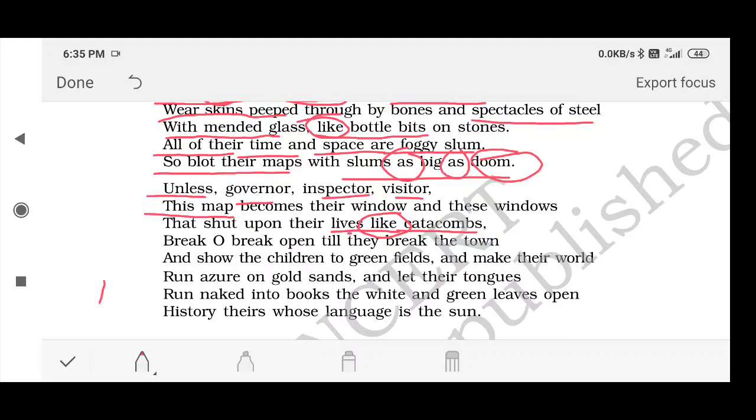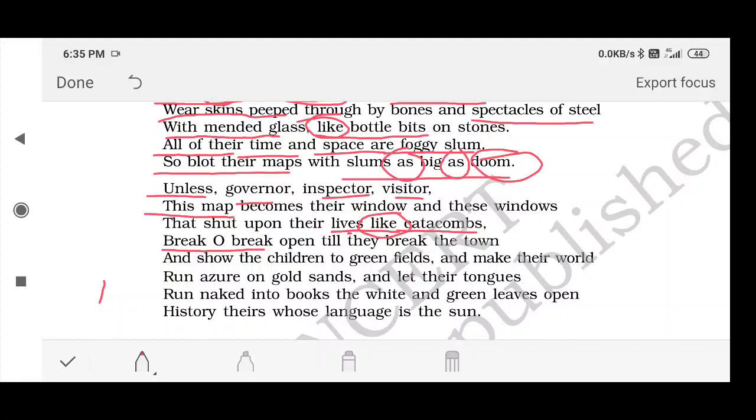Break, oh break, open till they break the town. Now he's urging the governor, the inspector, the visitor to come forward, and he is asking them to break, and break is written twice. It means repetition is used here. Repetition is generally used to stress a single idea.